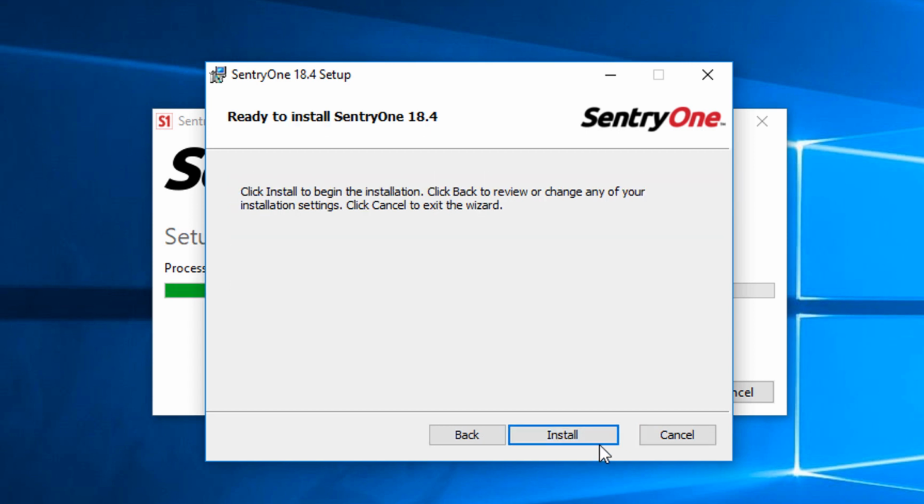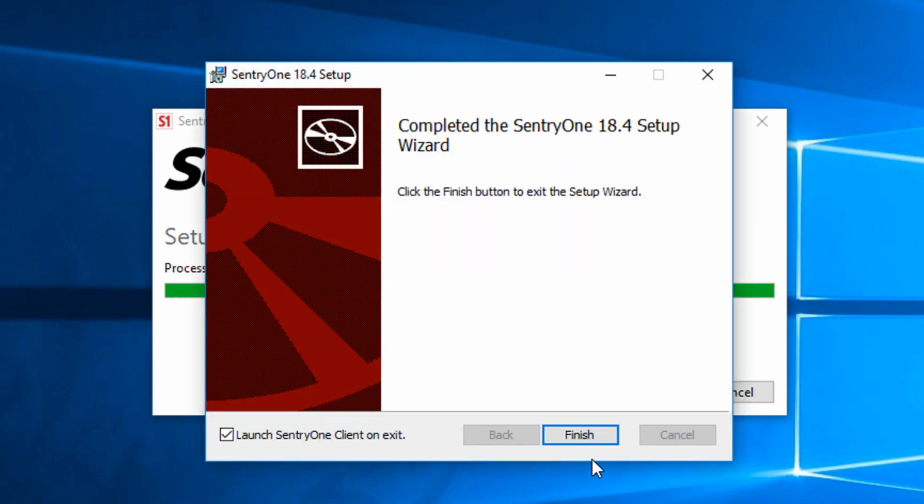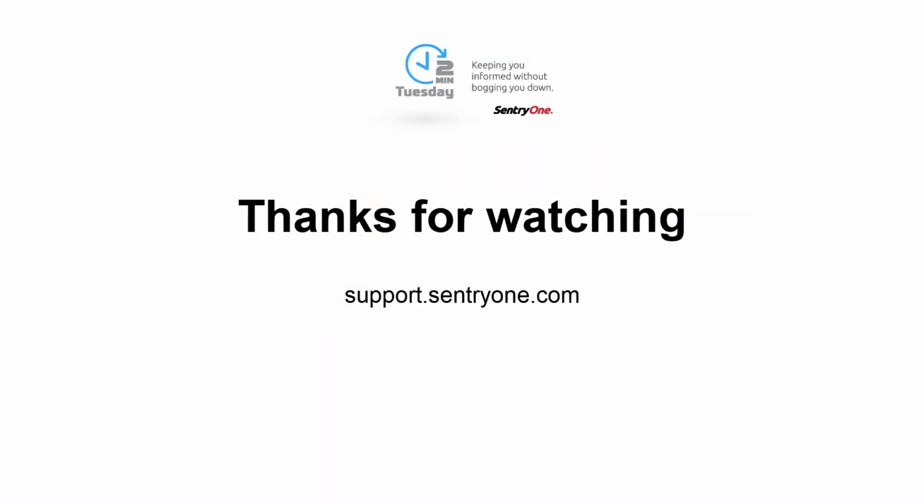All we need to do now is to click the Install button to begin the installation. Once the installation finishes, we will be prompted to launch the client on exit, and we can click on the Finish button to do so. In the next video, I will walk through the onboarding wizard at the end of the installation.